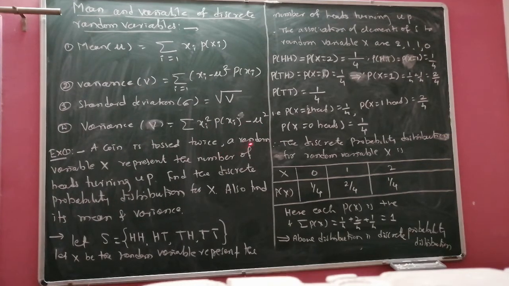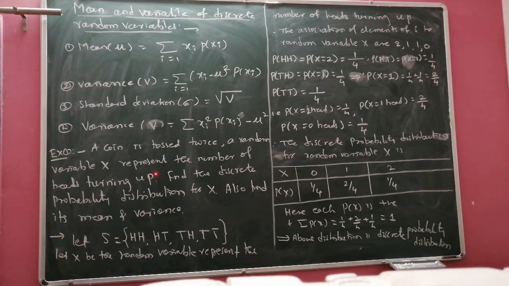A coin is tossed twice. A random variable x represents the number of heads turning up. Then x is the random variable representing the number of heads turned up after the experiment. Find the discrete probability distribution for x and also find its mean and variance.